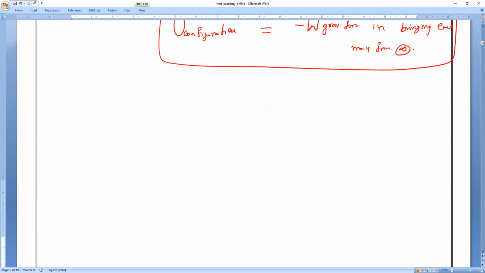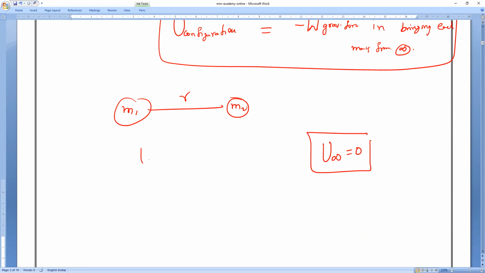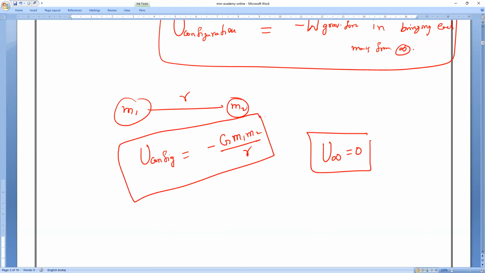Yes. So now, let me take two bodies, one is M1 and another one is M2, where the distance between them is R. Understand? Then, if I consider a body that is initially at infinity, so U at infinity is 0. If I consider this, then what is the formula? U of the configuration is equal to minus G into M1 into M2 divided by R. So this is the formula for calculating the potential energy of any kind of configuration.